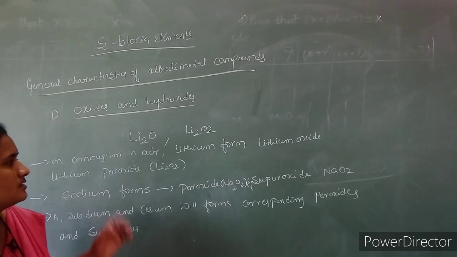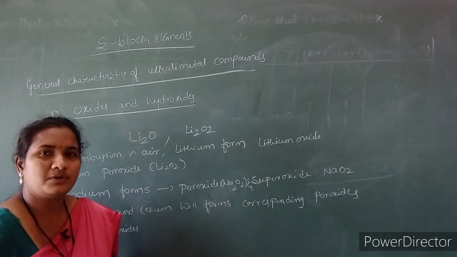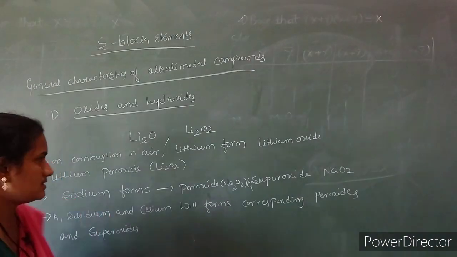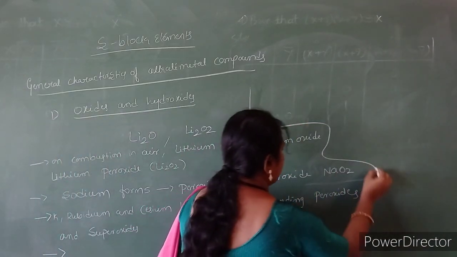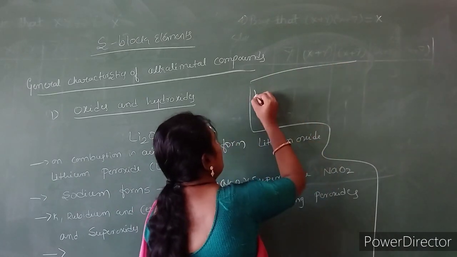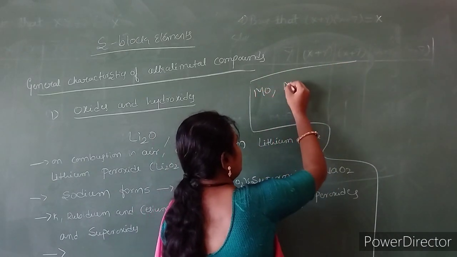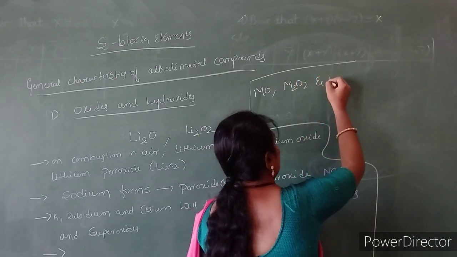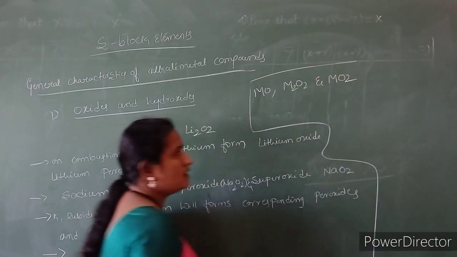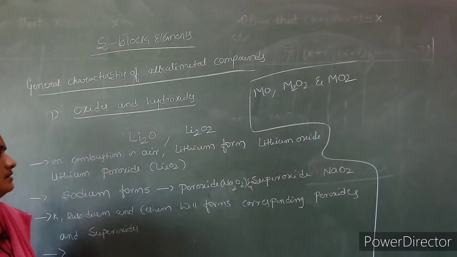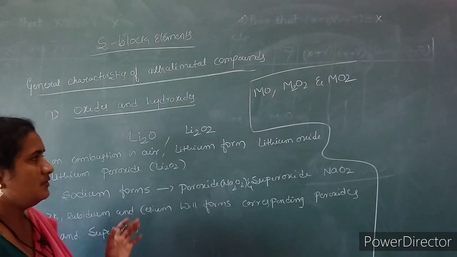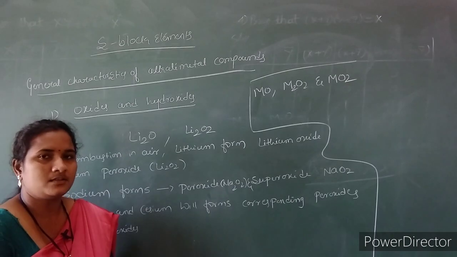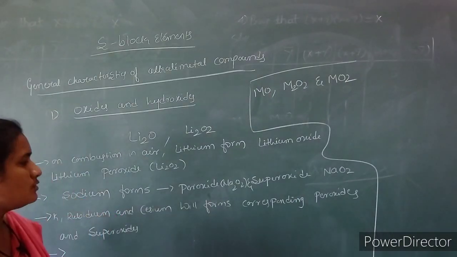So we can prepare these oxides, peroxides and superoxides of alkali metals under suitable conditions, on combustion in excess of air or excess of oxygen. So we get the different oxides, peroxides and superoxides on exposure to air.